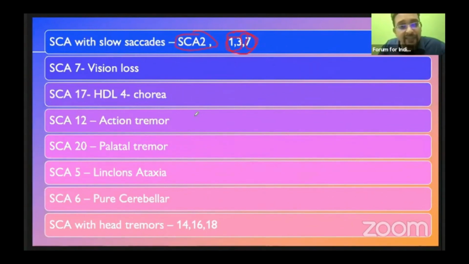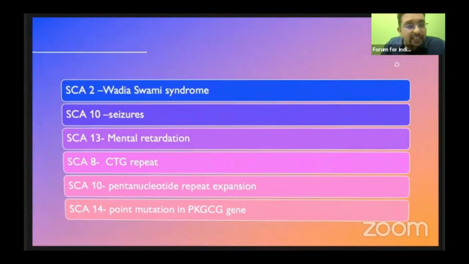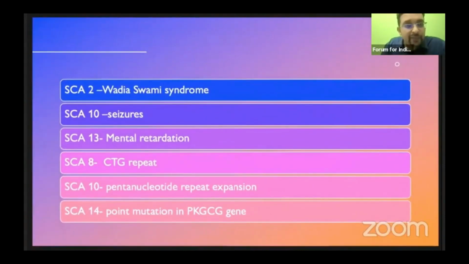And SCA5 is otherwise called Lincoln's ataxia. Sorry, I just misspelled it. And SCA6, as we have discussed, is ADCA2, that is pure cerebellar. And SCA with head tremors is 14, 16, and 18. And SCA2, we have discussed, Vadia syndrome. SCA10 will be having seizures. And SCA13, mental retardation.